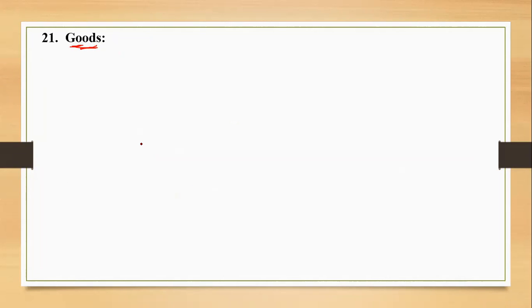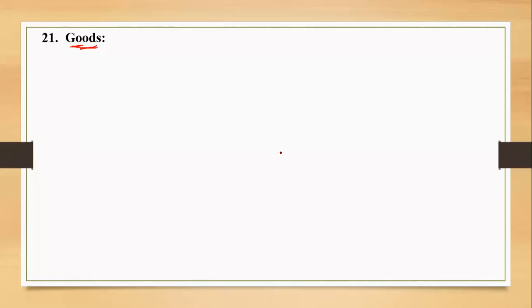Various examples have already been given to you every now and then. Mohan Stationery Mart, Mohan Furniture Mart, Mohan Clothes Store, right? So for Mohan Stationery Mart, the items like pen, pencil, eraser, sharpener, notebooks, books, everything will be the goods for him. And if it's a Mohan Furniture Mart, he will be buying furniture, tables and chairs, and the sale of tables and chairs will be the items that he is dealing in. So those will be goods. And if it's a Mohan Clothes Store, buying and selling of clothes material for the purpose of earning some profit will be goods for him, correct?